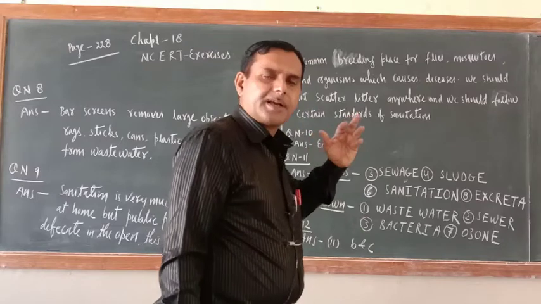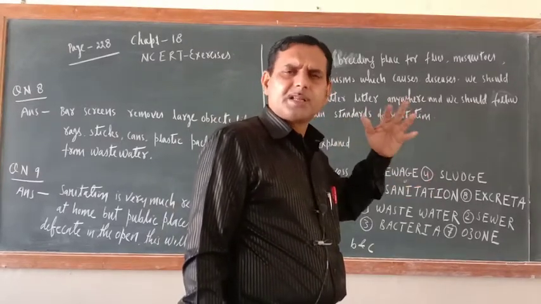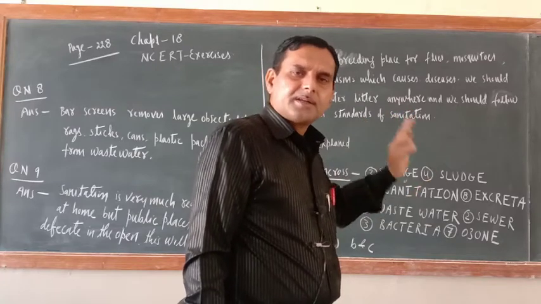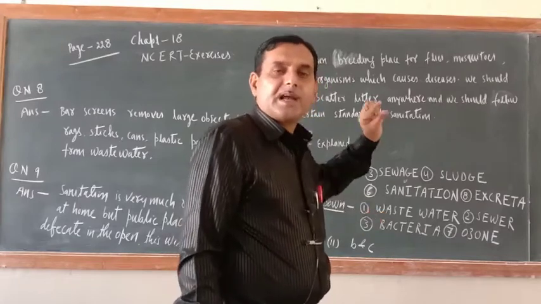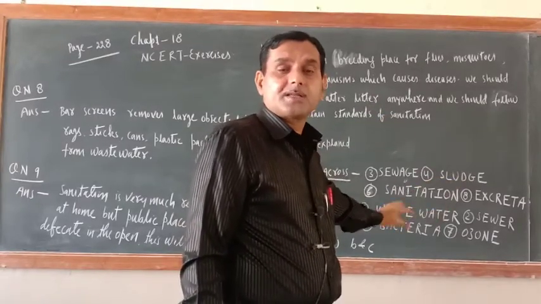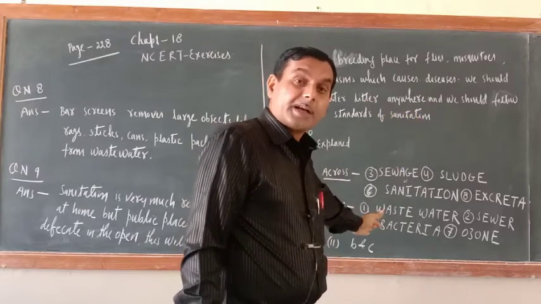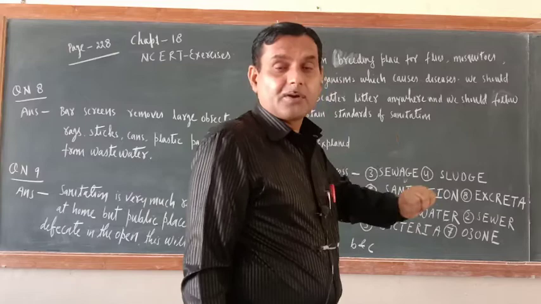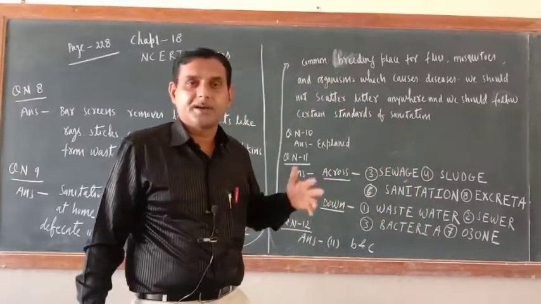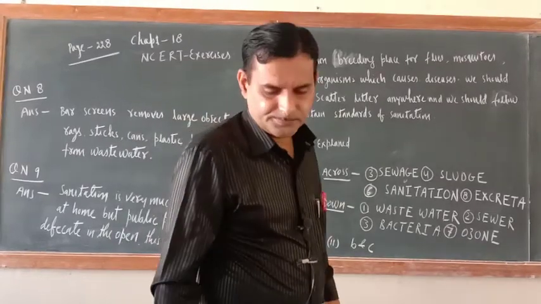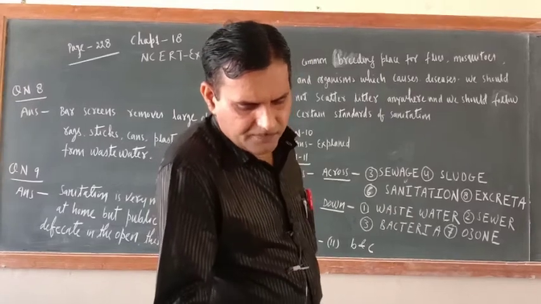So microorganism is a big category: virus, bacteria, flies, so many things come under that. But cholera is caused by bacteria. The specific bacteria they have not asked; they asked the category of microorganism. So I wrote category of microorganism. The bacteria which causes cholera, their name is something different. Okay. Next one is a chemical to disinfect water.